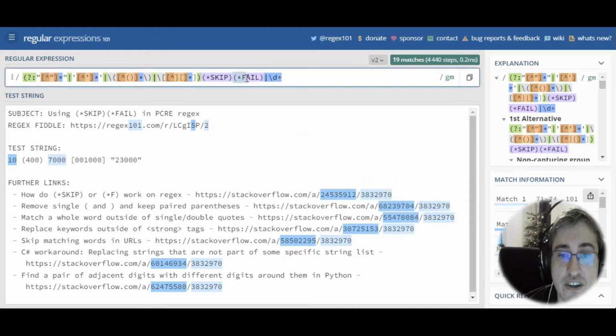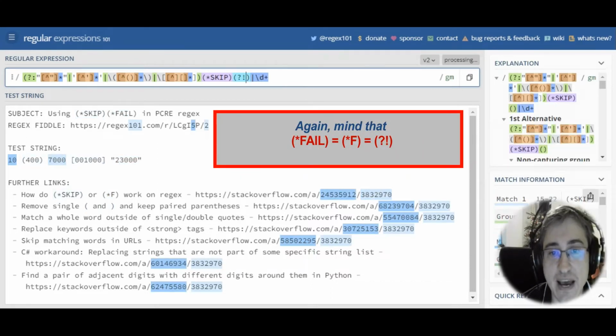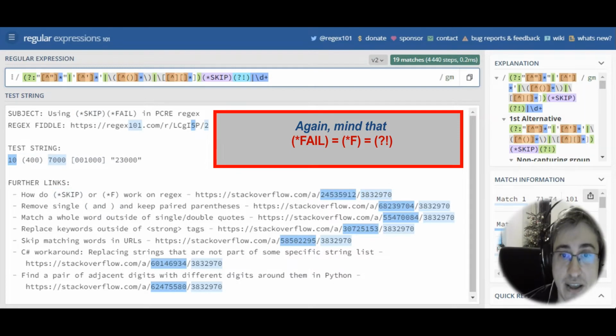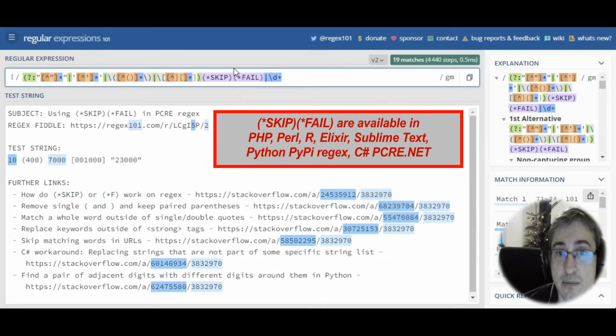Note that this fail verb is actually equal to a negative look ahead with an empty pattern, because it also fails the match at this current location and triggers backtracking. Note that these verbs are available in PCRE regex library and can be used in Perl, in R, in PHP, in Elixir, in Python if you use PyPi regex library, and C# if you use the PCRE.NET library.